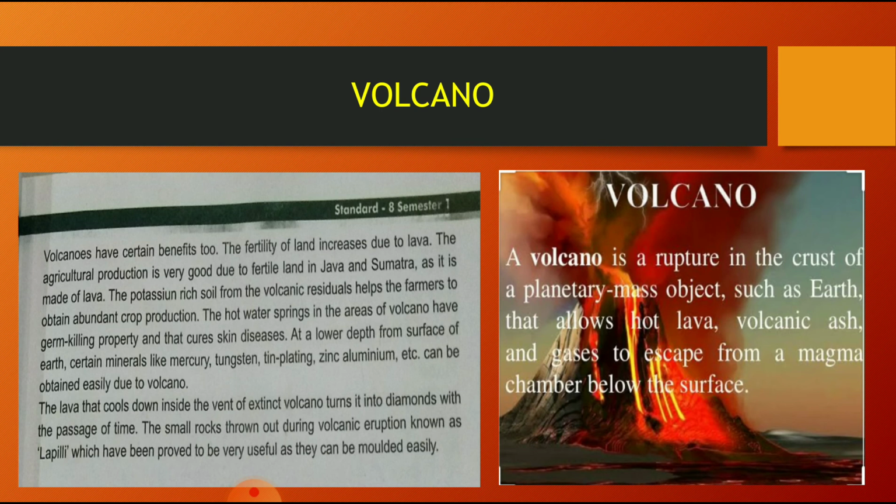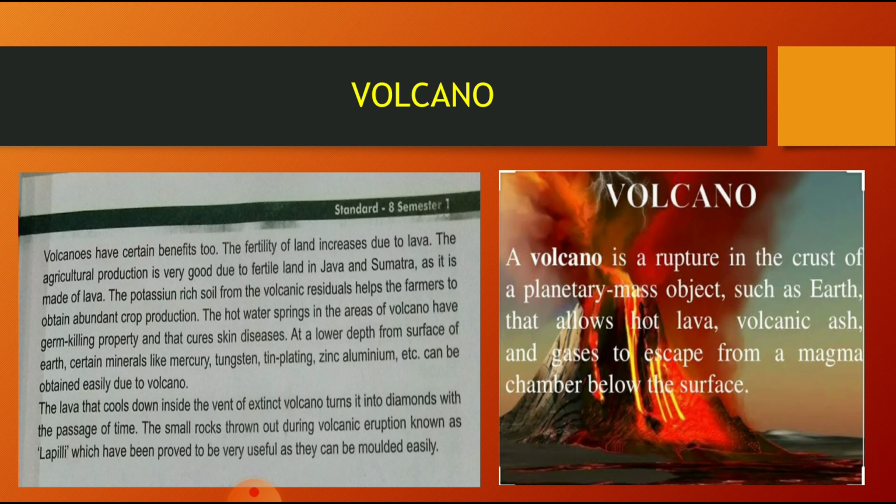And at the lower depth from the surface of the earth, certain minerals like mercury, tungsten, zinc, aluminum, etc. can be obtained easily due to volcanoes. So volcanoes are also beneficial to us. It is not only destruction, but it is also beneficial to us. And so basically it is rich in potassium and benefits the farmers also.